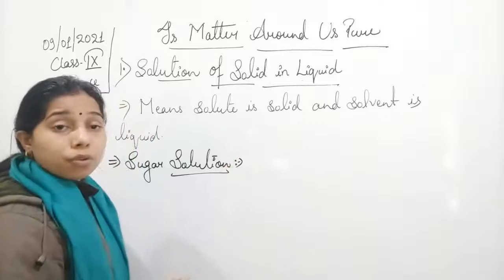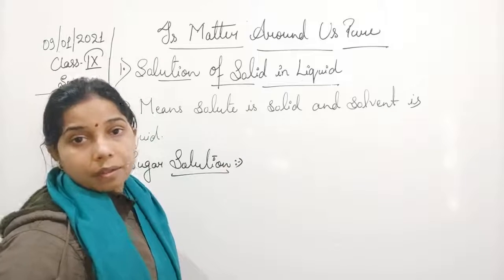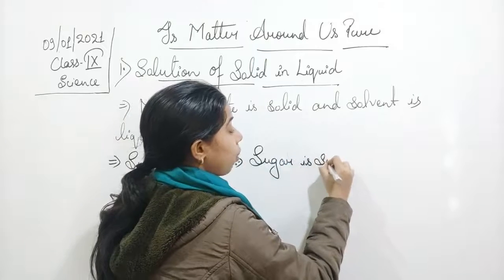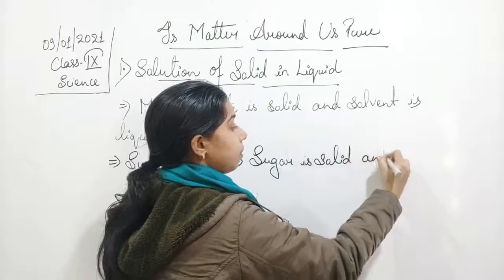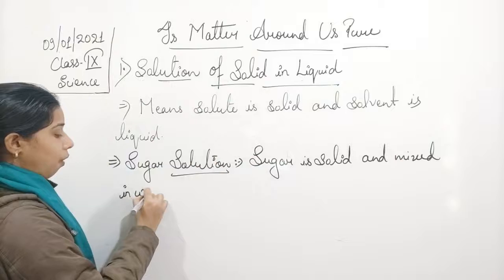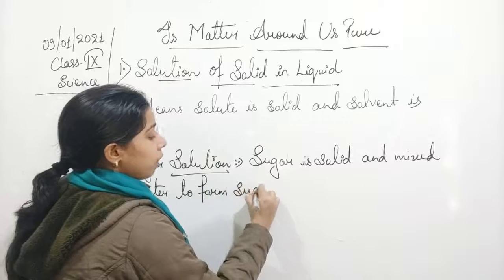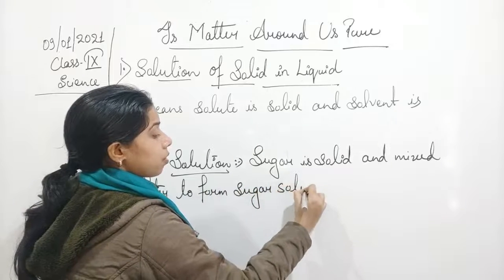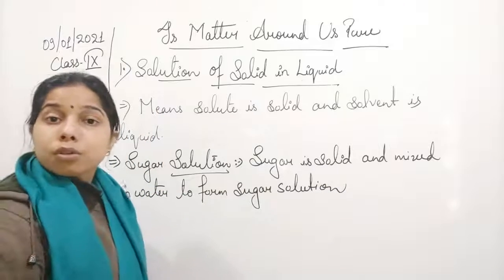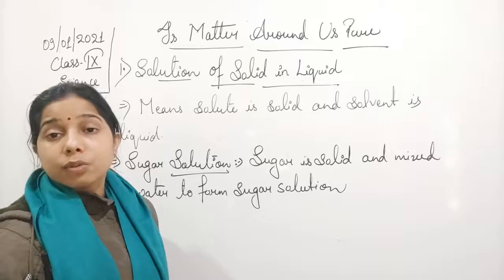In the case of the sugar solution, sugar is a solid and this solid is mixed in water to form sugar solution. So sugar is solid and it is mixed in water. Water is what? It is a solvent. Okay. Now this one we have studied, this we have seen in the case of the aqueous solution.